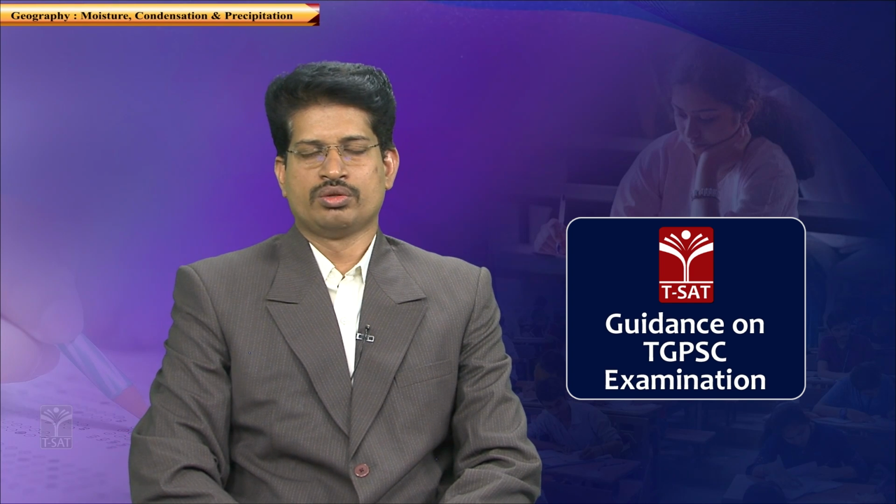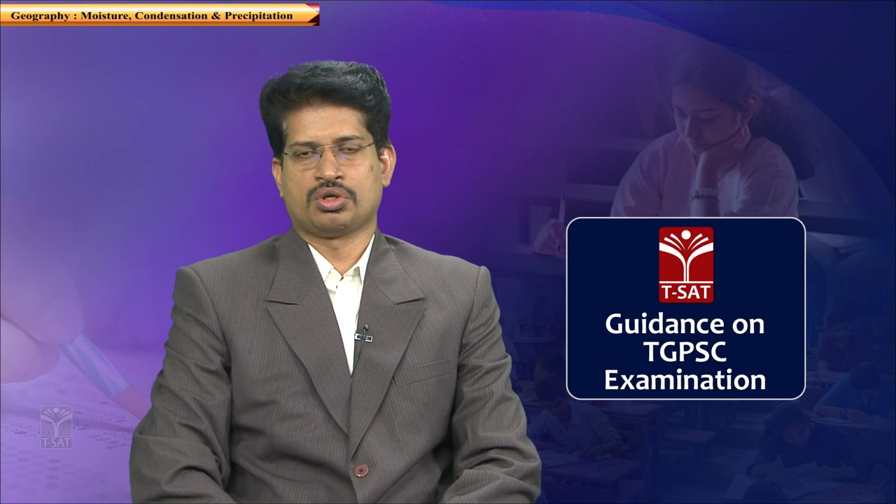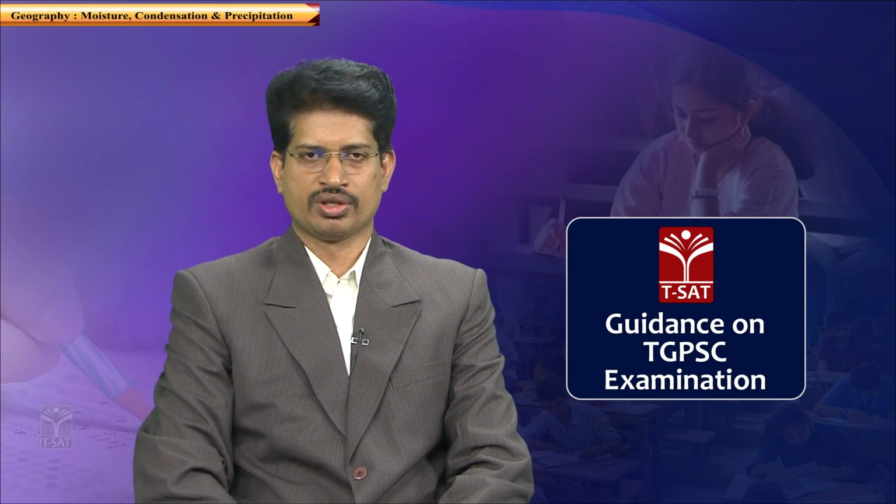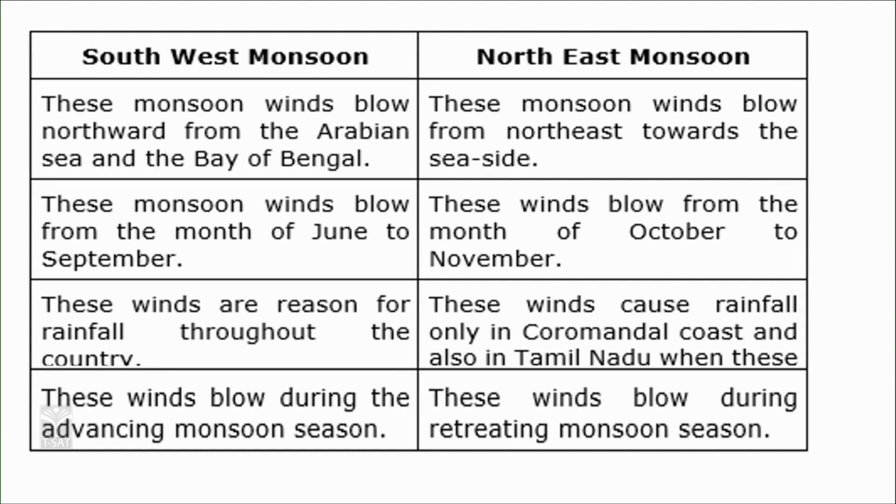You may have a question based upon the differences between southwest monsoons and northeast monsoons. Southwest monsoons blow from the southwest direction towards the northern part of India, from the Arabian Sea and the Bay of Bengal.